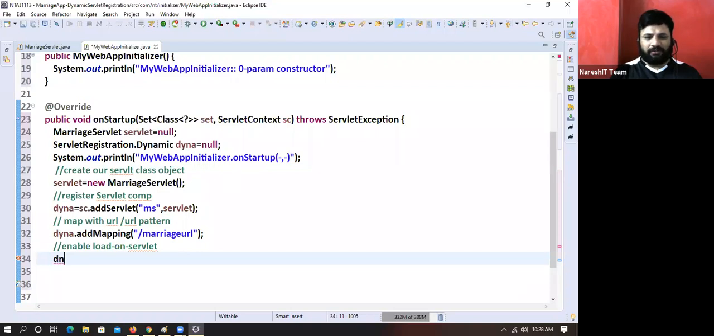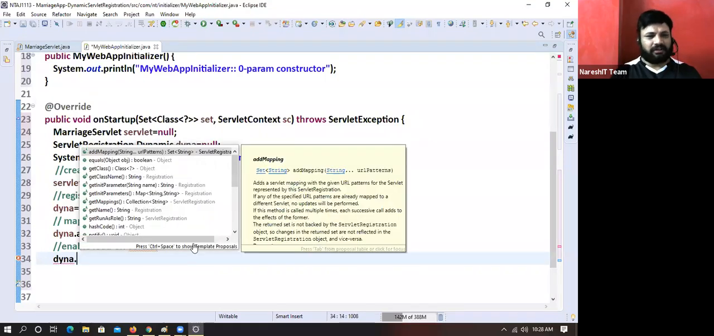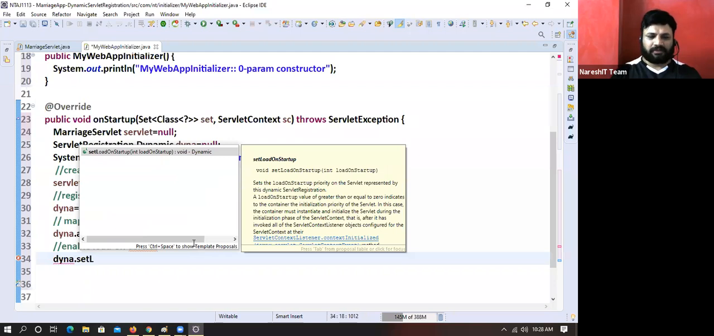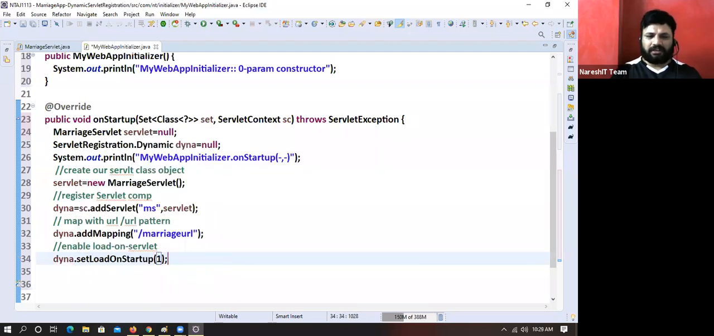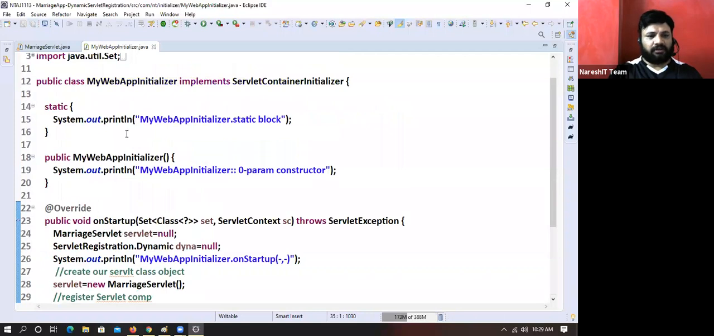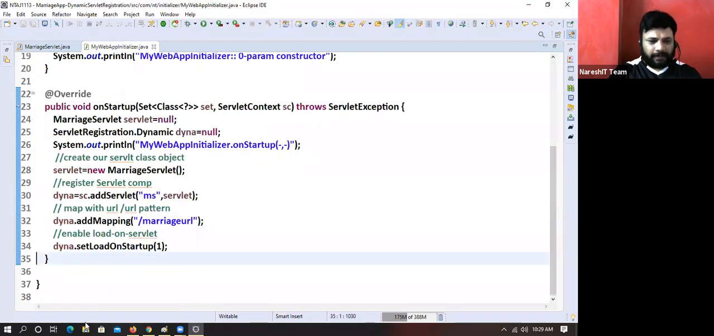Mr. Gopinath, I am able to see your messages. dyna.setLoadOnStartup. That's fine. Okay, boss. Right, boss, this is done.